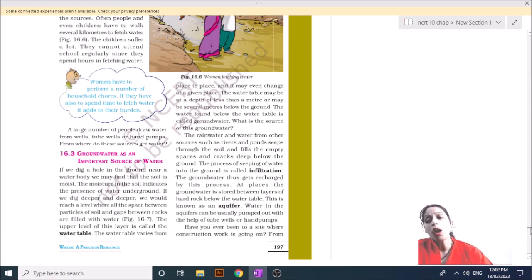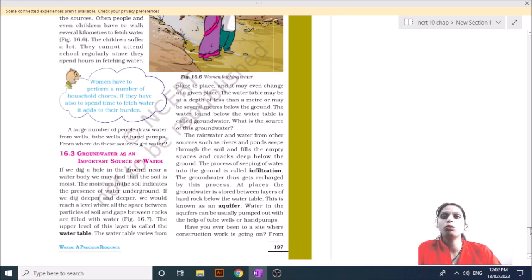Now, how is groundwater an important source of water for our drinking? We can use fresh water for drinking, and sometimes you might have seen that through a hand pump or a bore well, we get water out of the ground.